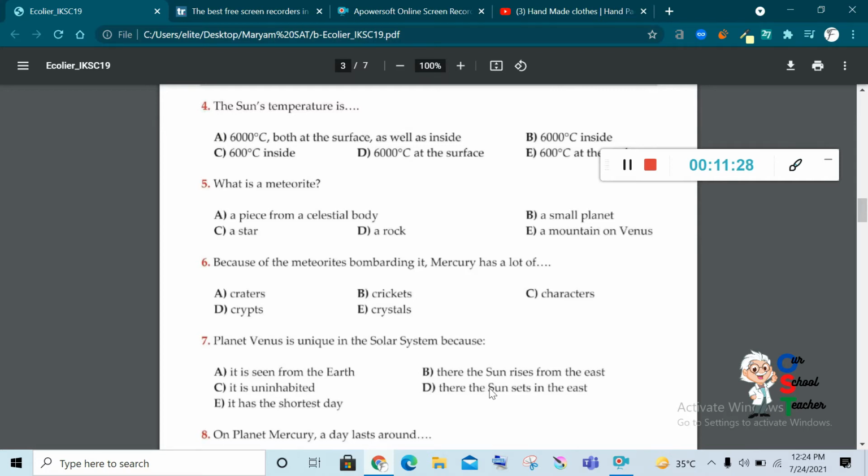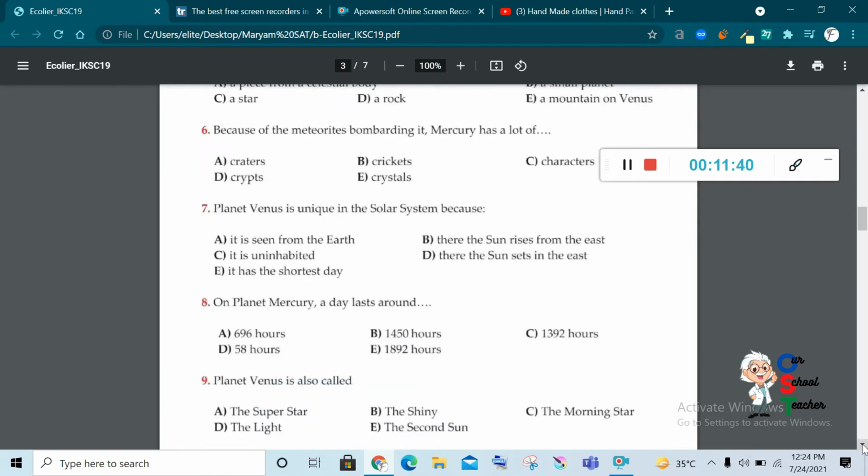It is correct, because we have seen Venus is unique because the sun rises from the west and sets in the east. Okay, if you read the comprehension para carefully, I am saying again and again, you will be able to find the correct answer.